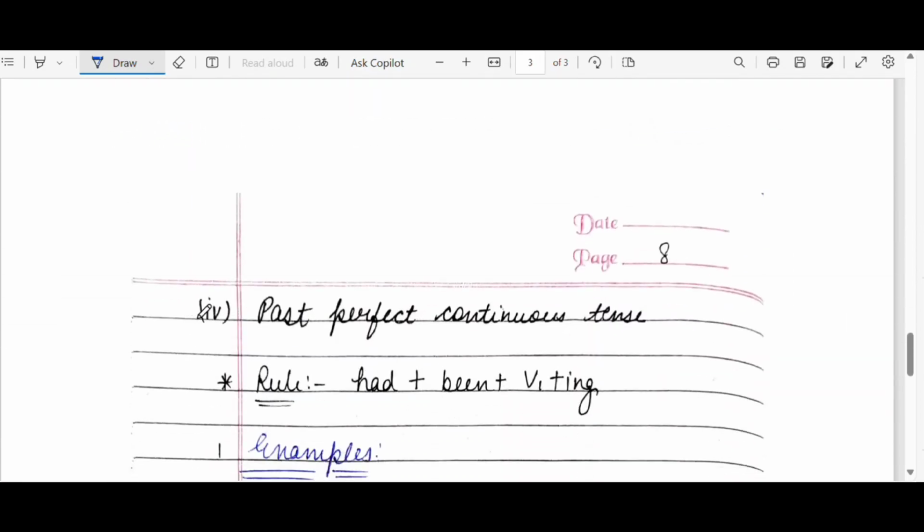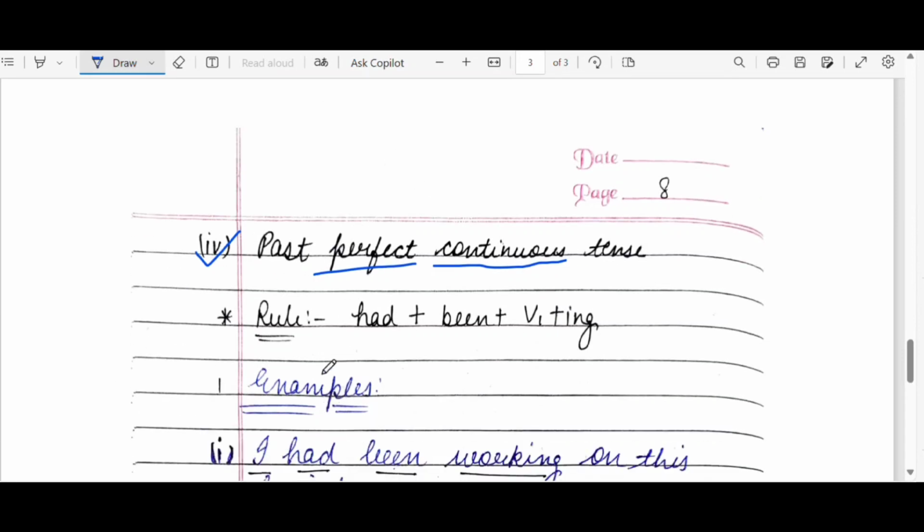The fourth classification is the past perfect continuous tense. As in present, the same is in past, but had is used instead of has or have. Perfect means the rule for perfect plus the continuous rule, that is the ing. It is a combination of perfect plus continuous. Whether it is in present or past or future, the rule is same. The basics are same. Rule: had plus been plus v1 plus ing. Had for both singular as well as plural subject. Been, it is the additional word used in the perfect continuous tense, and v1, that is the first form of verb, plus ing means in continuation.